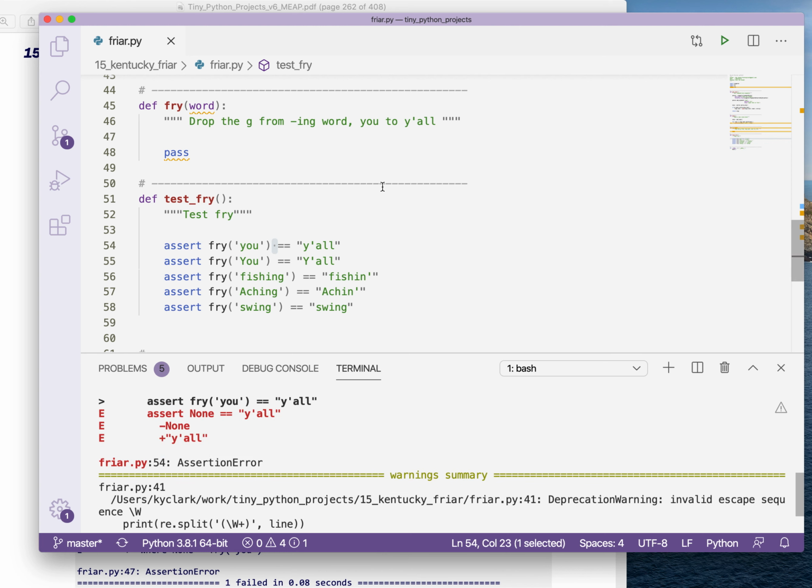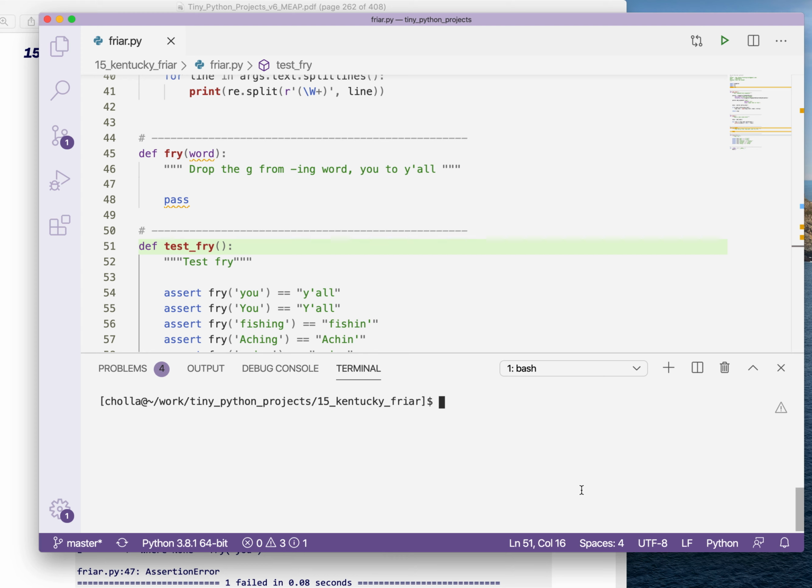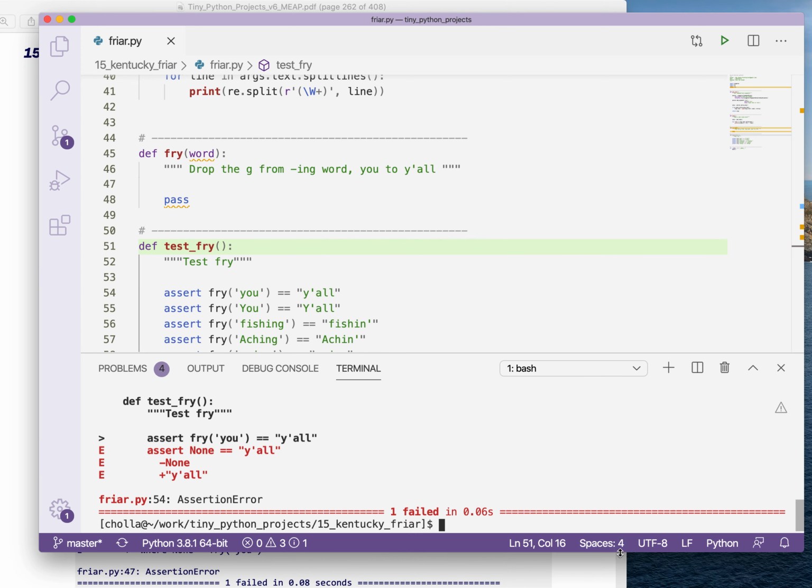And actually it's unhappy about an invalid escape sequence. Oh, I'm going to need to put that in as a raw string, it looks like. The R in front of this, just like with F strings where we can interpolate values, R here is saying it's a raw string, and don't try to interpret \w as some sort of a value. What we're saying is that we want that to be passed as a raw string directly to the regular expression engine. So let's try that again.